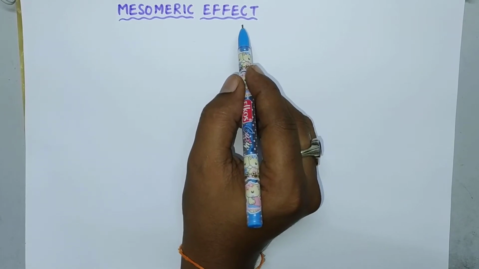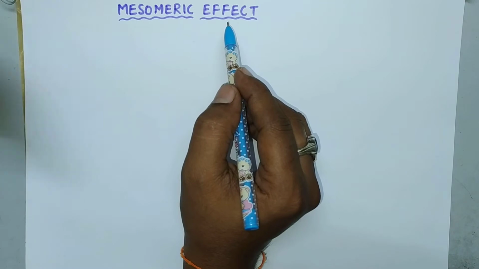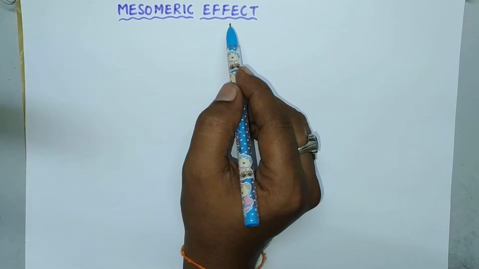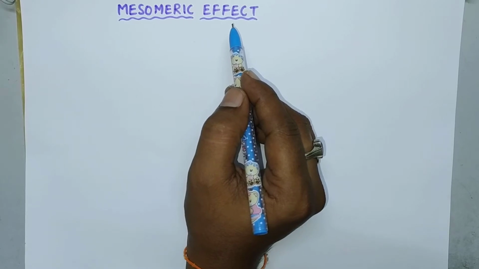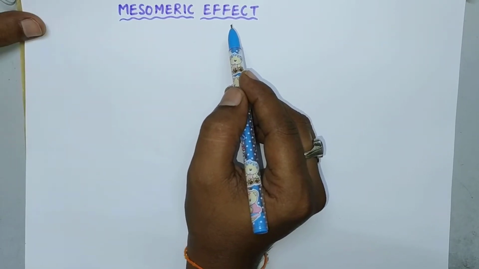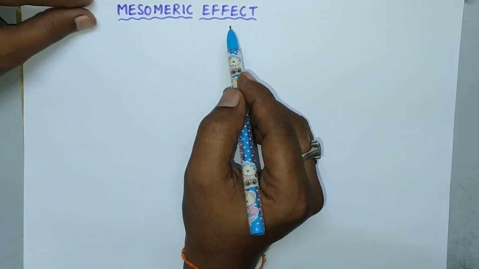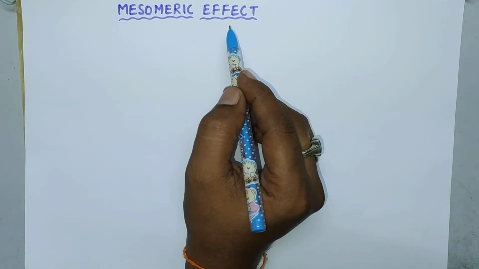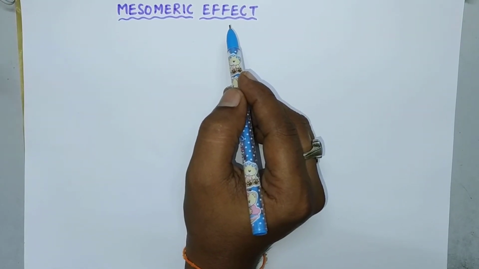Let us go to the definition first. Here the mesomeric effect involves the displacement of pi electrons only. Whereas in case of inductive effect, which we have already discussed in our previous video, there exists the displacement of sigma electrons. But in case of mesomeric effect there exists the displacement of pi bonded electrons, and sometimes it also involves the displacement of lone pair of electrons, that is non-bonded electrons.